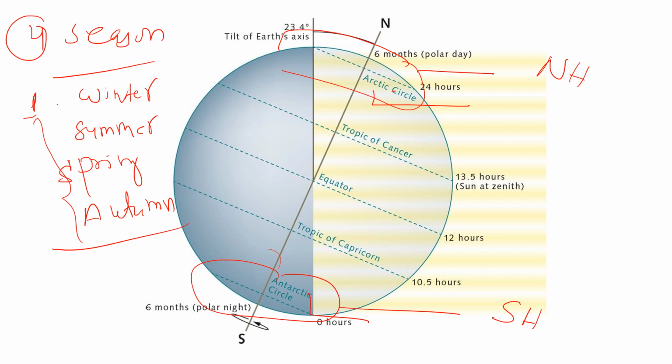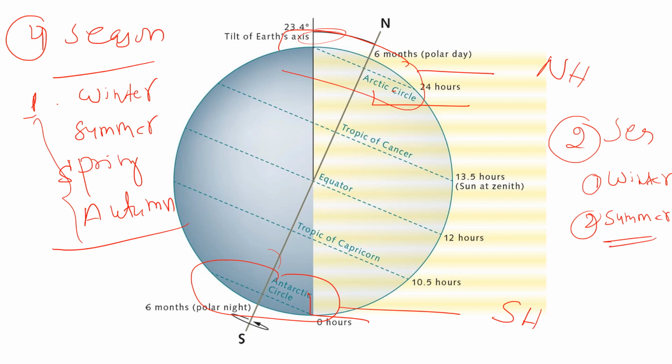But in the polar regions, in the Arctic region or Antarctic region, there are only two seasons. These are winter season and summer season. And in both Antarctica and Arctic regions, the seasons are opposite.